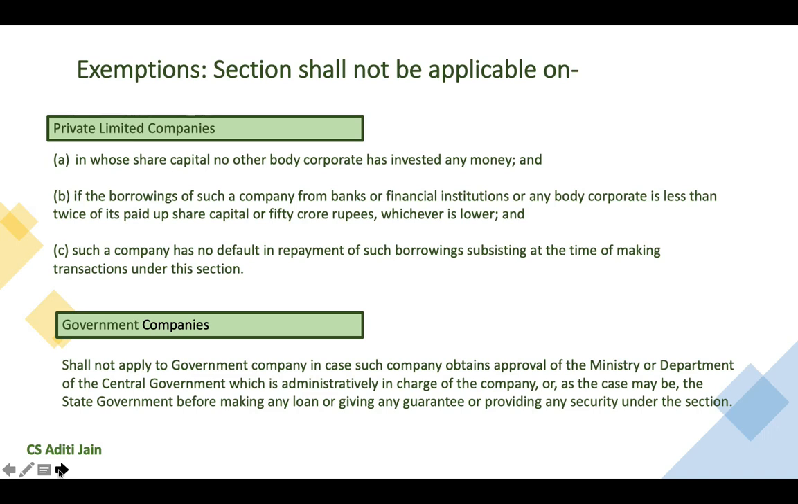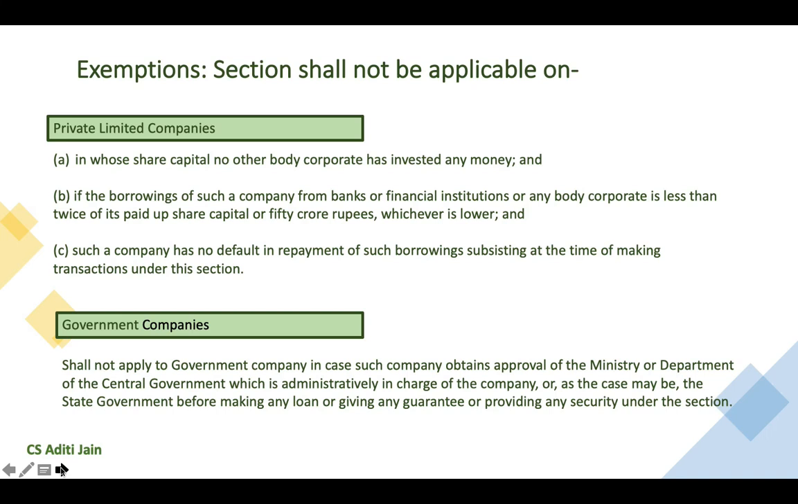The second condition is the borrowings of such private company from banks or financial institutions should not be more than twice of its paid up share capital or 50 crore rupees, whichever is lower. And third condition is the company has not made any default in repayment of such borrowings which it already has at the time of making transactions under this section. So if the company has already taken borrowings previously, then it should not have defaulted in making its repayment. So if a private limited company satisfies all these 3 conditions, it can provide loan to its directors.